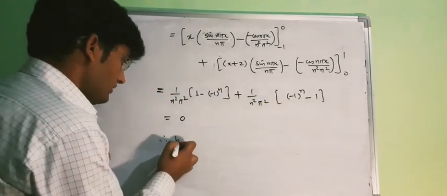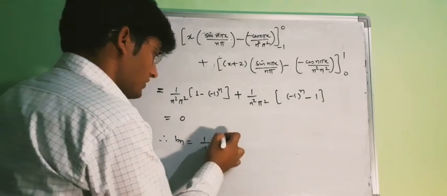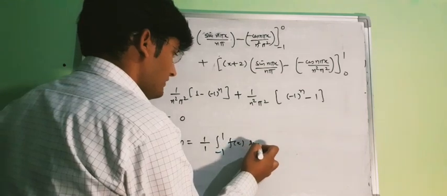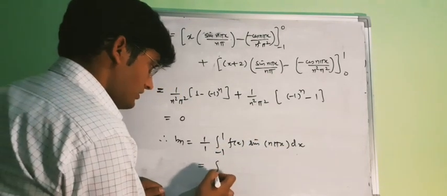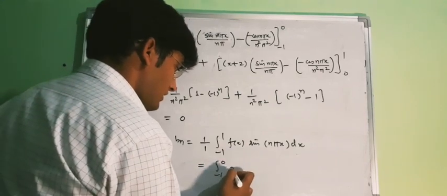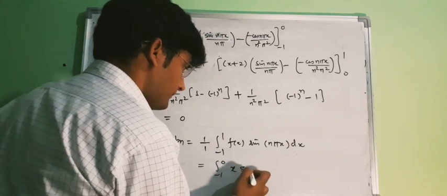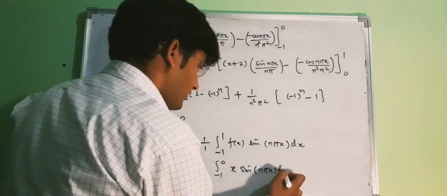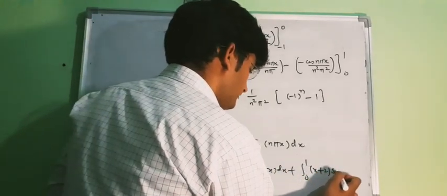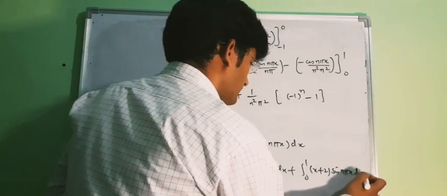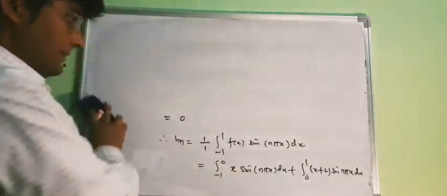Now let us compute bn. So bn will be 1 upon L, L is 1, from -1 to 1 f(x) sin n pi x dx. And let us break our integral from -1 to 0, where the function f(x) is x, and for the second part, the value of f(x) is x plus 2. Now let us integrate these two terms.